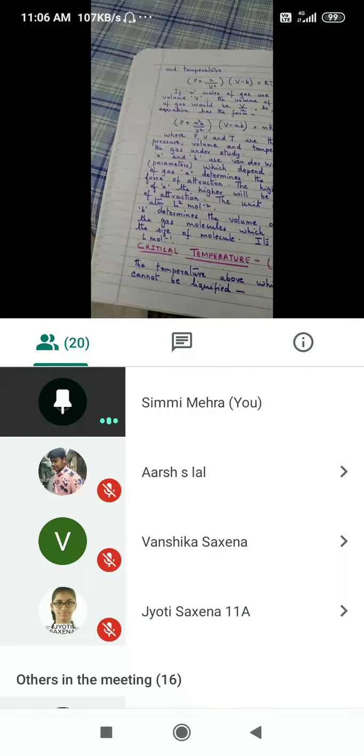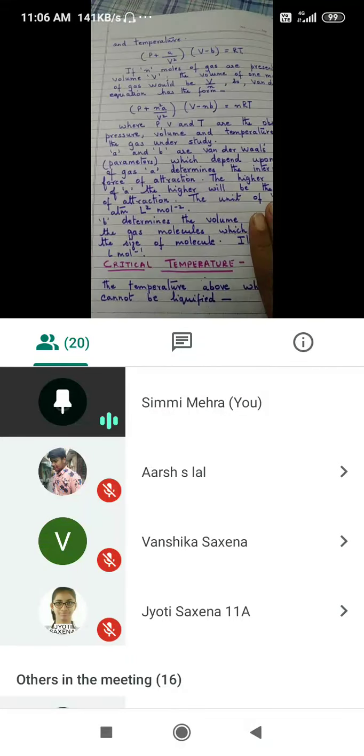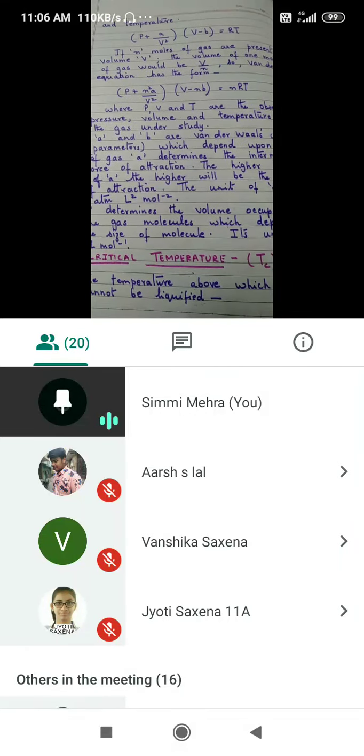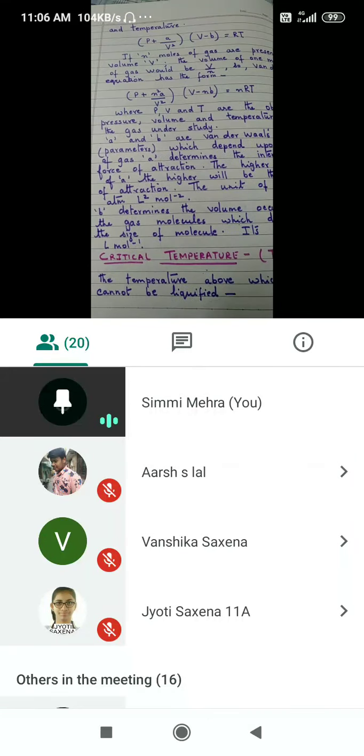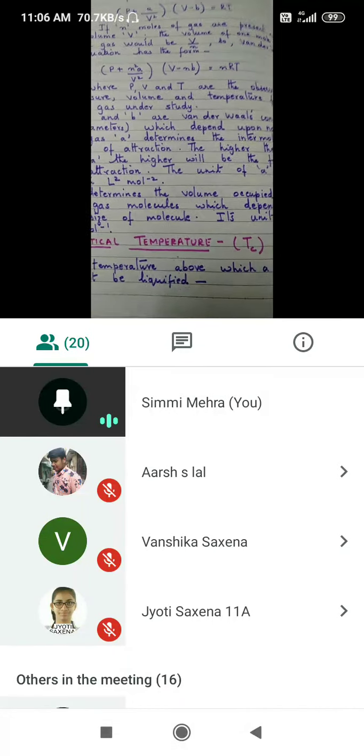Last time we had done till the van der Waals equation. Now we are going to start with critical temperature. I told you about liquefaction of a gas. What is meant by liquefaction of a gas?